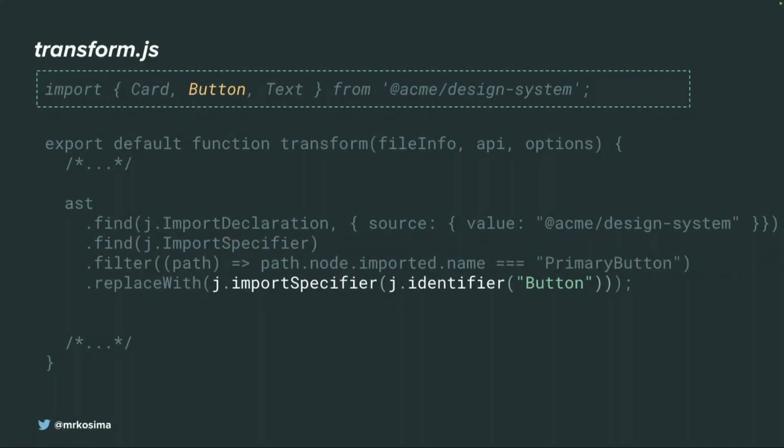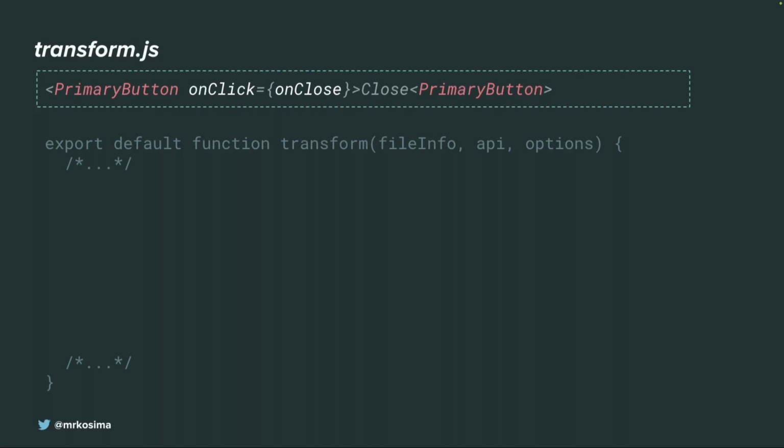Something new is just creating a new node. We're creating a new node in the AST using this API from JSCodeshift. We create an import specifier with identifier Button. So by running this, we just replace PrimaryButton with Button. So far clear? Okay, cool. Let's make it a bit more complex now.